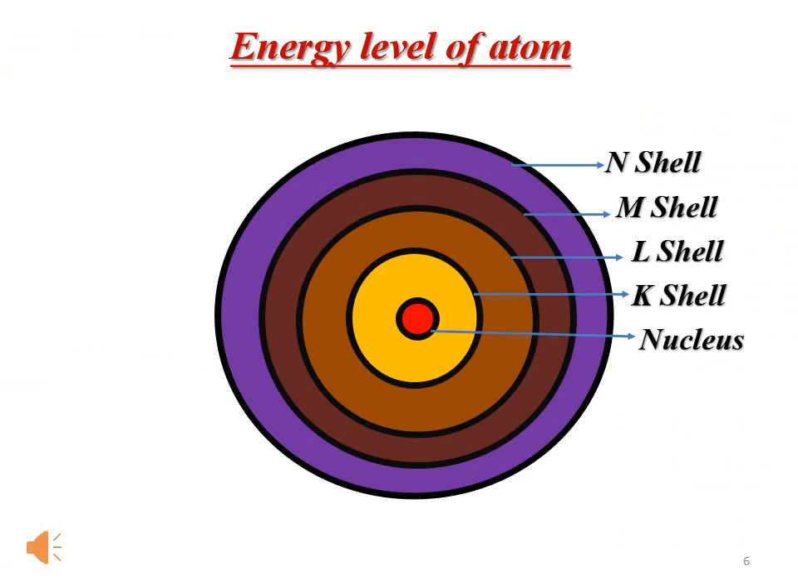So students, you can see the figure of the energy level of atom, and you can see the presence of different orbits or different shells. Also in the center you can see the red part, which is nothing but the nucleus, and along with it you can see the K shell, L shell, M shell, and N shell, and this was represented by Bohr.